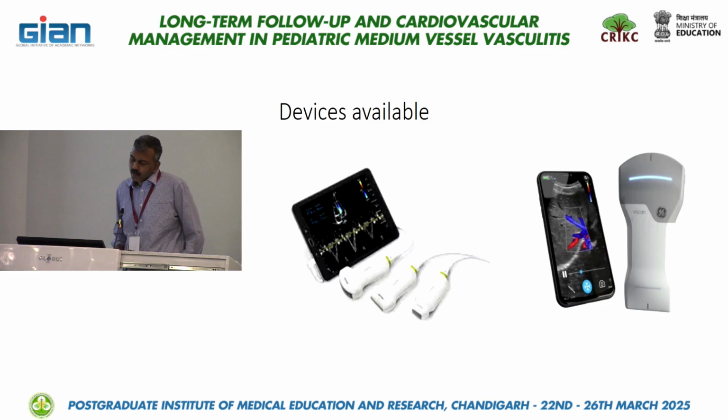Most of us are familiar with the vendors GE and Philips. GE provides a V-scan, where just a probe alone comes. So this is the probe. We can carry it in our pocket and pair it with our own mobile phones. It's available on both Android and iOS platforms. On Bluetooth, whatever images we are seeing on the echo machine will be on your phone, and you can transfer them in any mode that you wish.